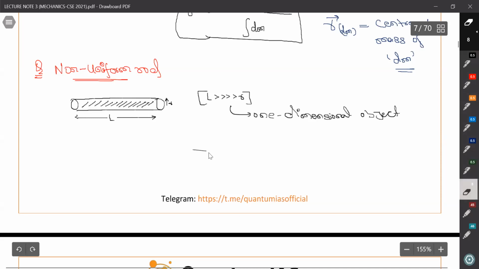So we can define lambda here, which equals dm by dl. Lambda equals dm by dl.